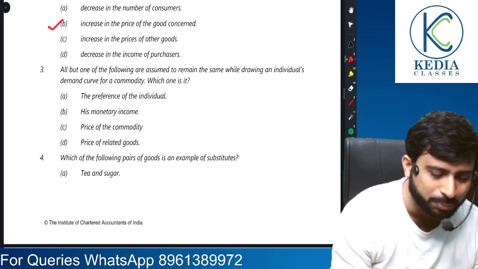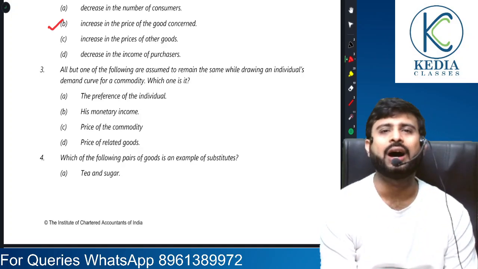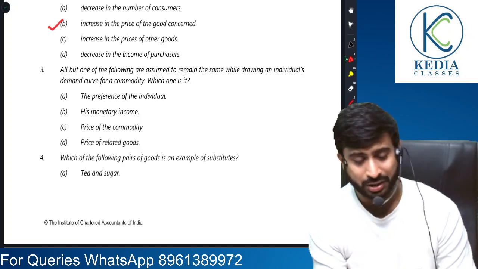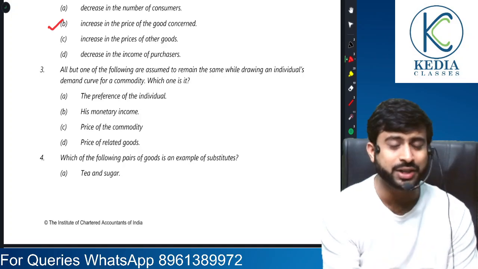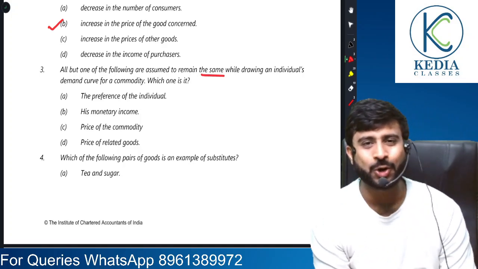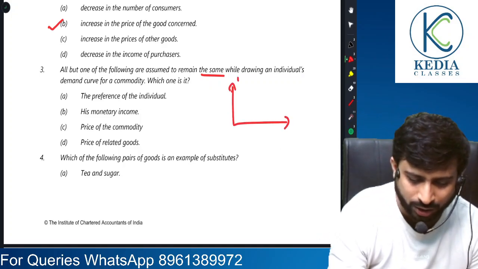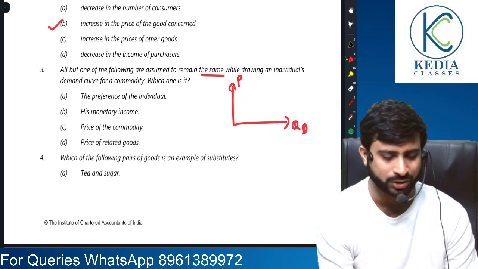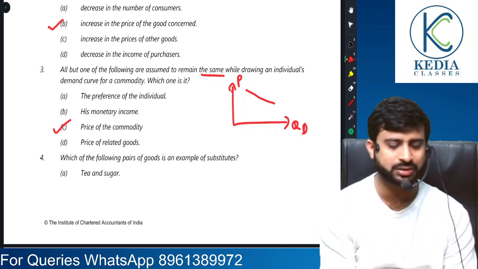All but one of the following are assumed to remain the same while drawing an individual's demand curve for a commodity. Which one is it? So let's see everyone, which of it would be our answer. Own price is not assumed to be constant, right? Because whenever we draw a demand curve of an individual, here it is price, here it is quantity demanded. So own price is definitely not assumed to be constant. So the answer would be own price of the commodity.